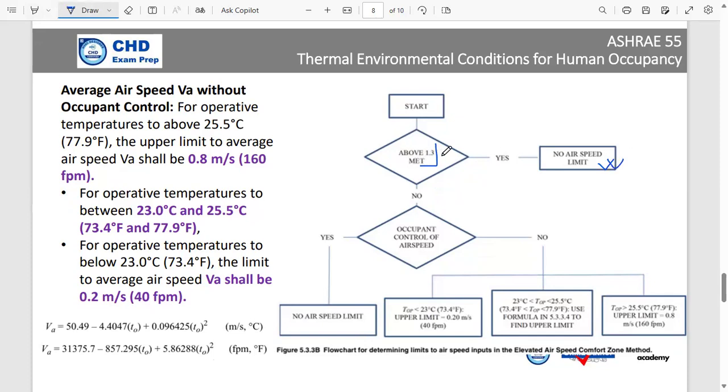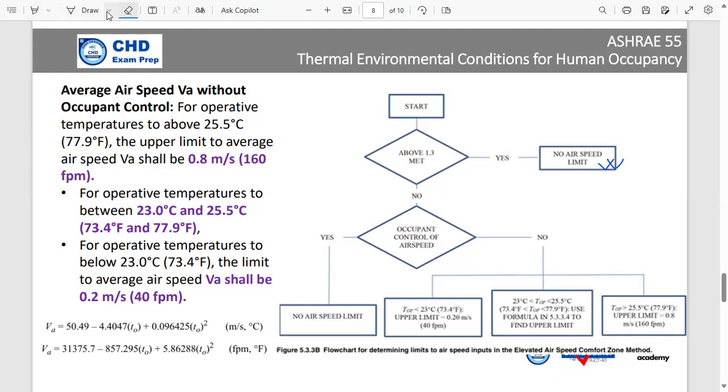Again, remember there is a chart in ASHRAE 55 where you can get a list of metabolic rates for different activities. Now let's say the metabolic rate is below 1.3, then you come here. Occupant control of airspeed. If the occupants are in control of airspeed, then there is no limitation. Occupants can control the air velocity for their own comfort, so you can leave it up to them.